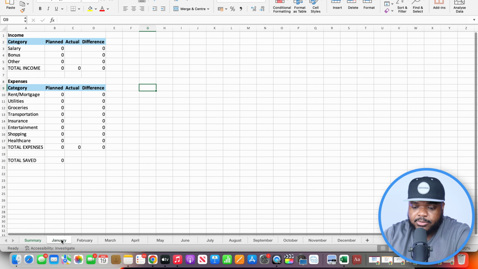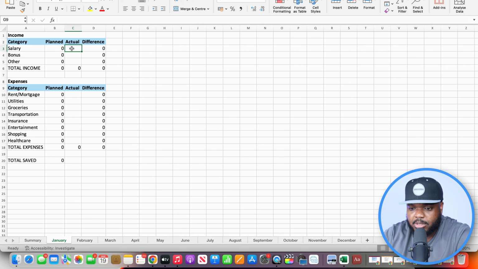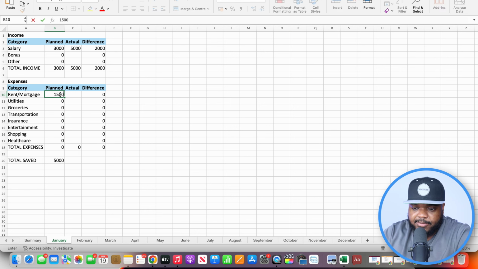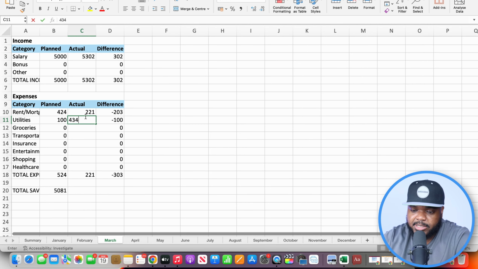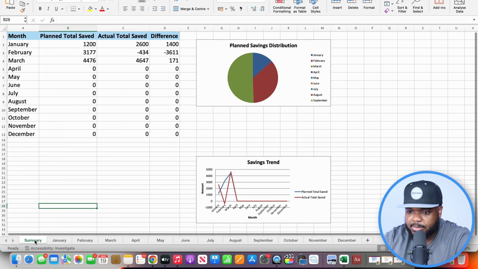So if I just come over to January, I'm going to put some random numbers. For the actual income, I'm going to say that it was around $5,000. For the planned savings, I'm going to say that it was around 3,000. Complete random numbers. For the rent, I'm going to say that it is 1,500. The actual, let's just do 2,000. Utilities, 300. And I'm just going to do the same thing for February and March. So basically just like that, just some random numbers once again.